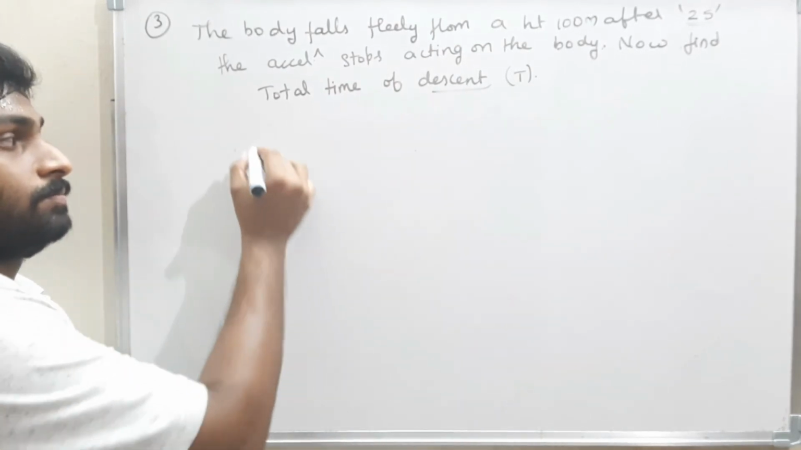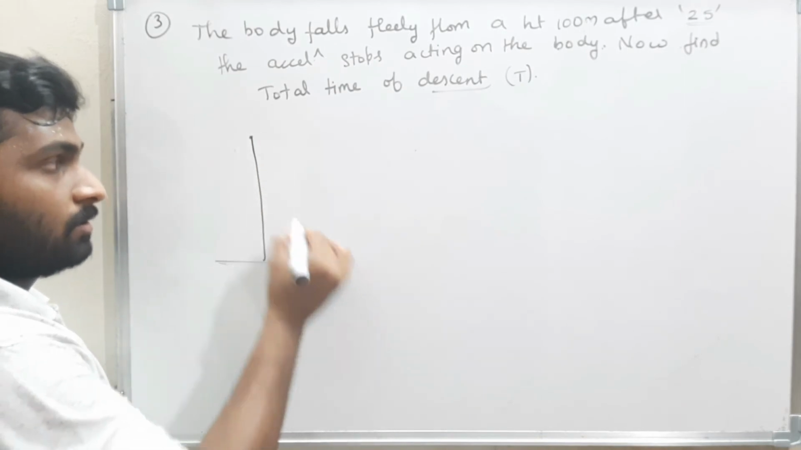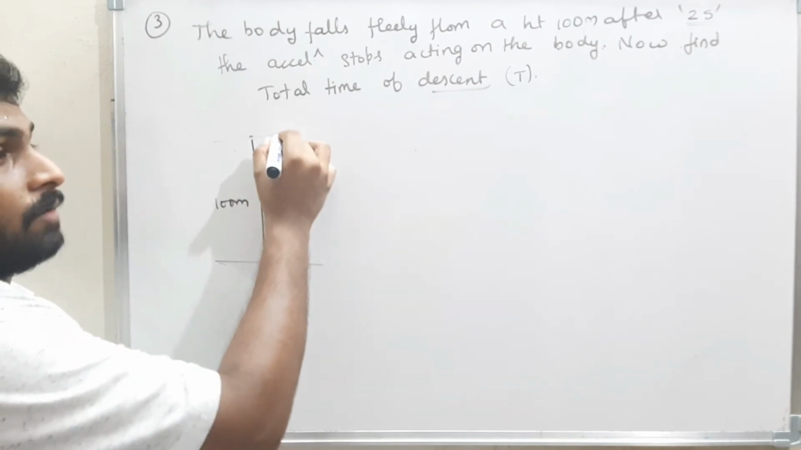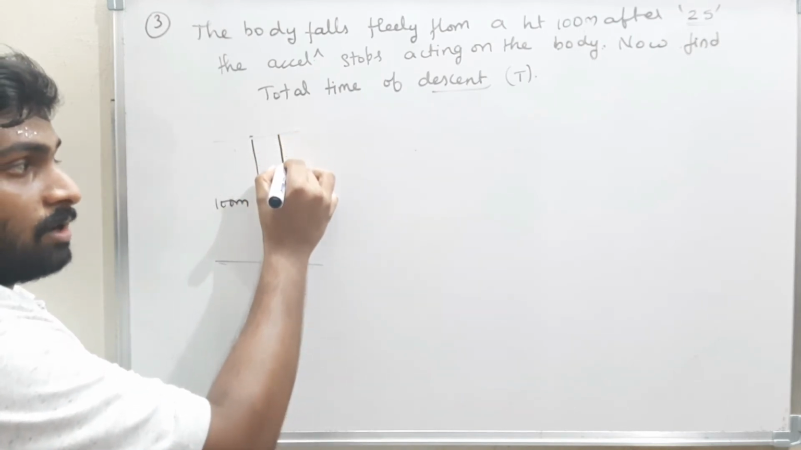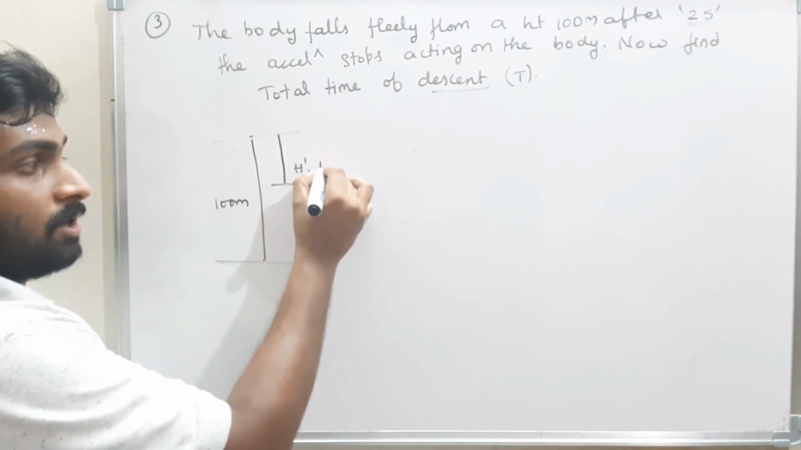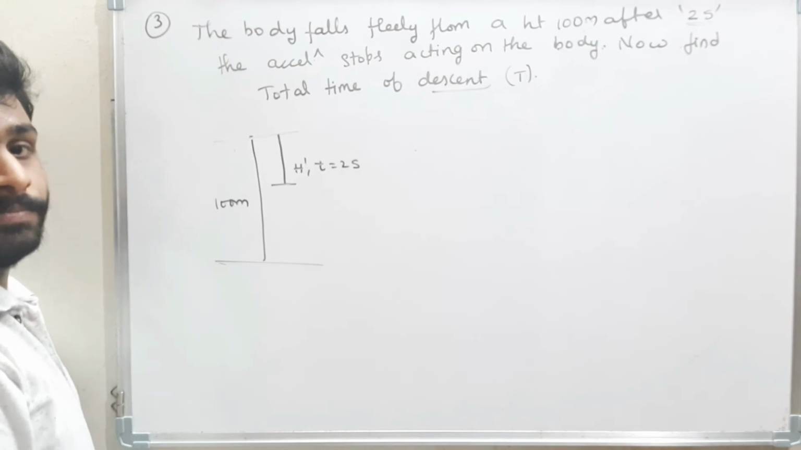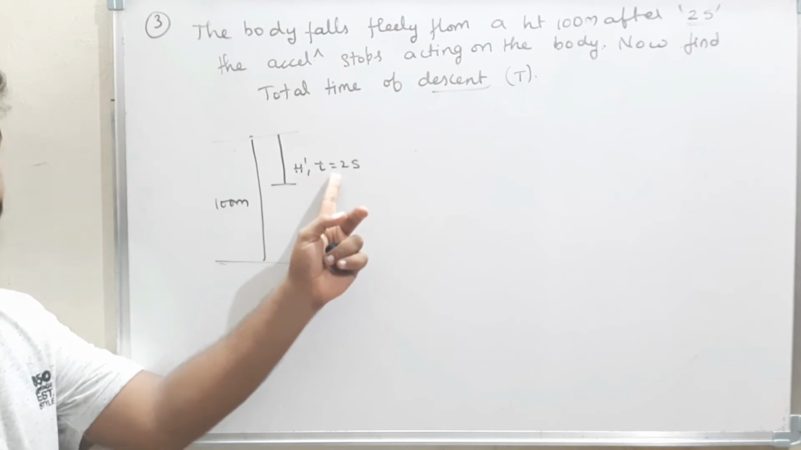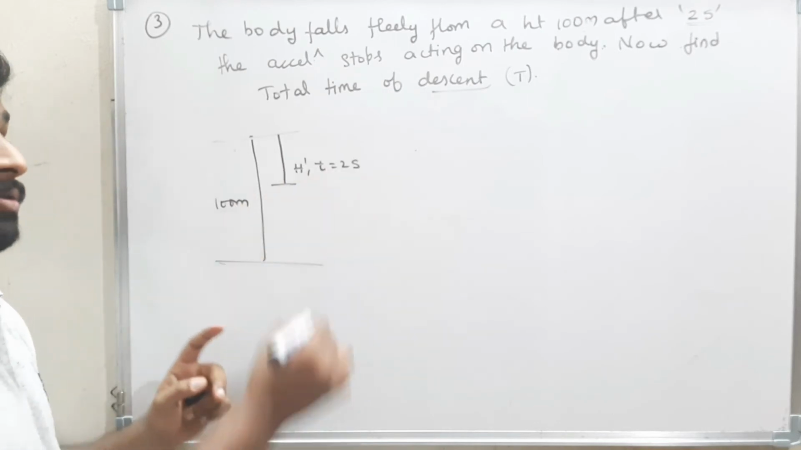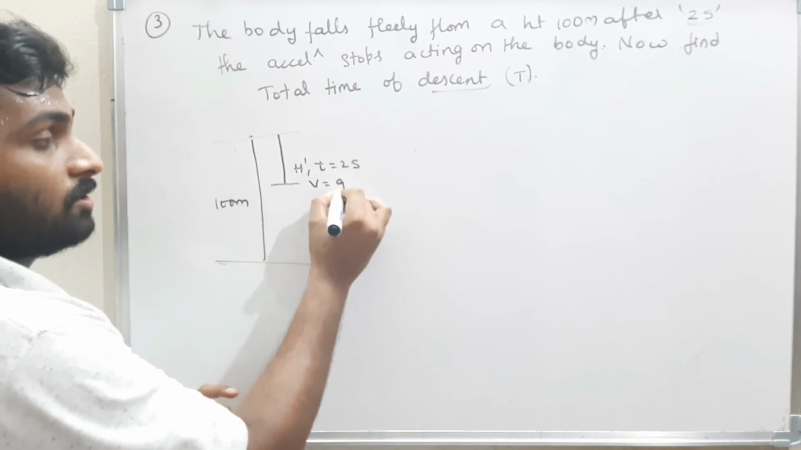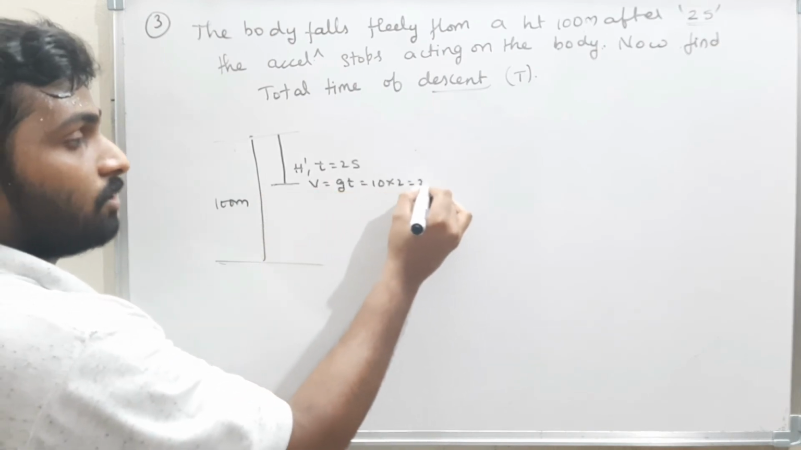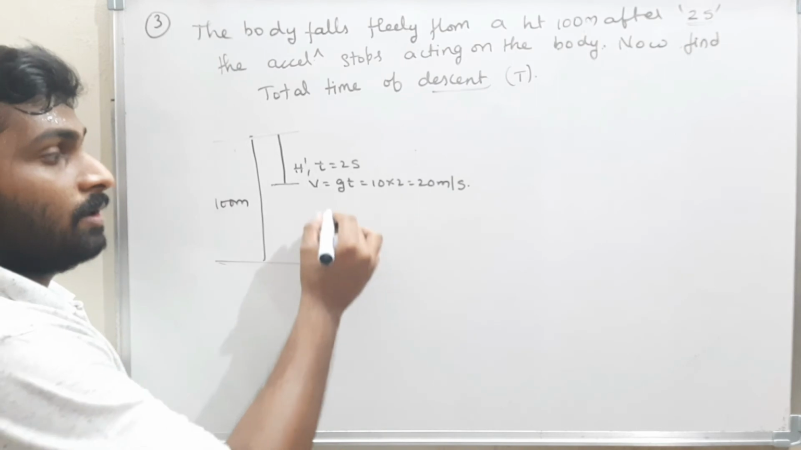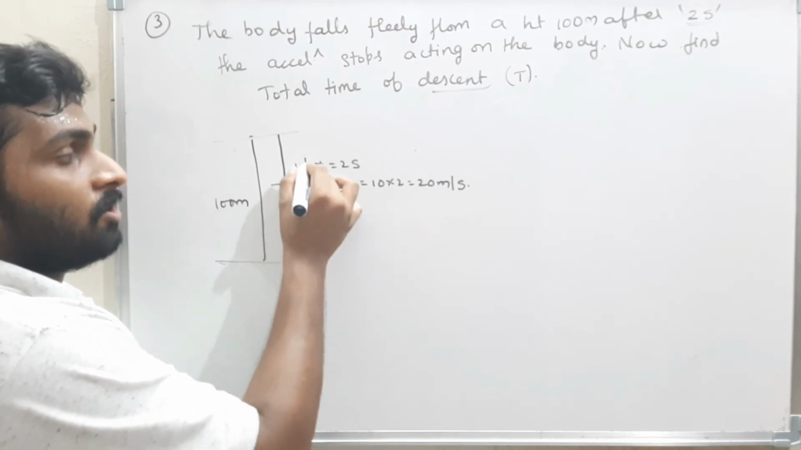Now what can I do? First of all, the height is 100 meters. Well and good. Now after 2 seconds, that means in 2 seconds the body will travel some height, h dash. The time taken is 2 seconds. Here the velocity is nothing but g into t, that is 10 into 2, which is 20 meters per second. Now what is the distance traveled by the body in 2 seconds?